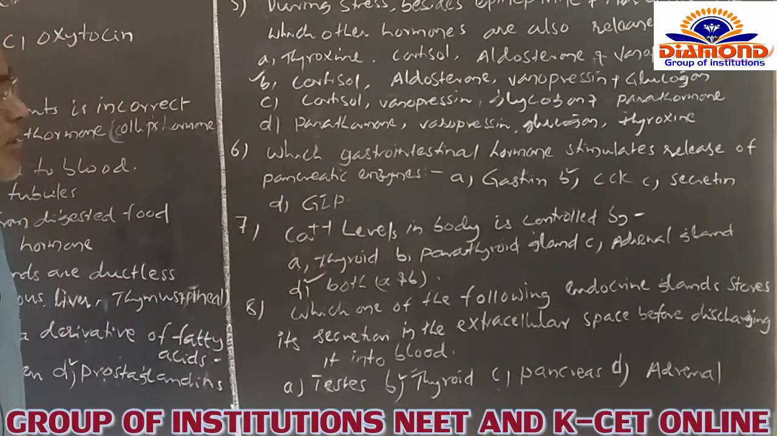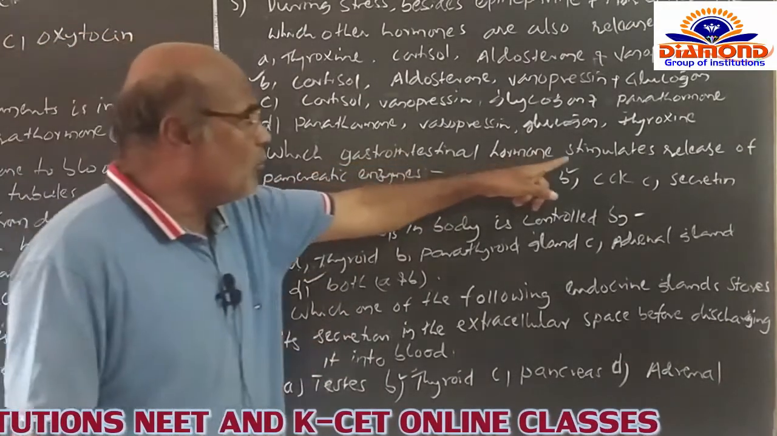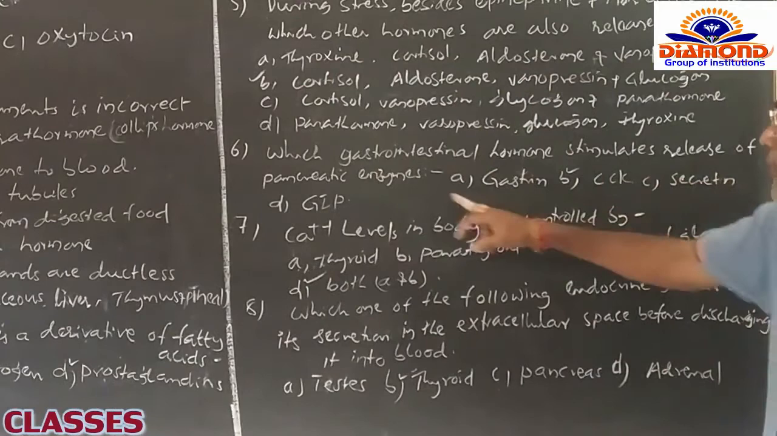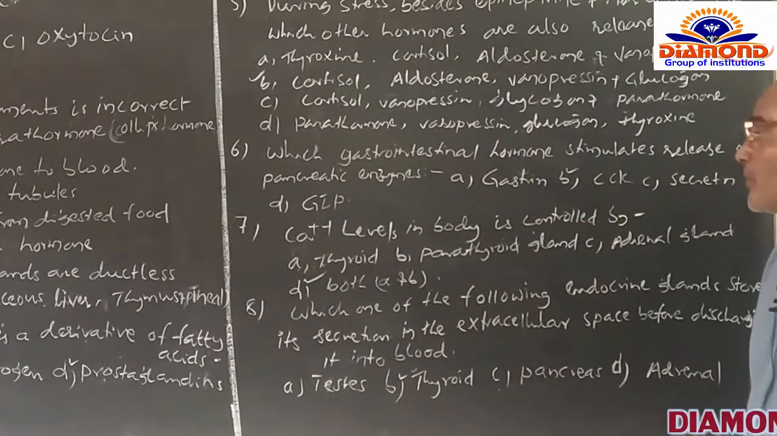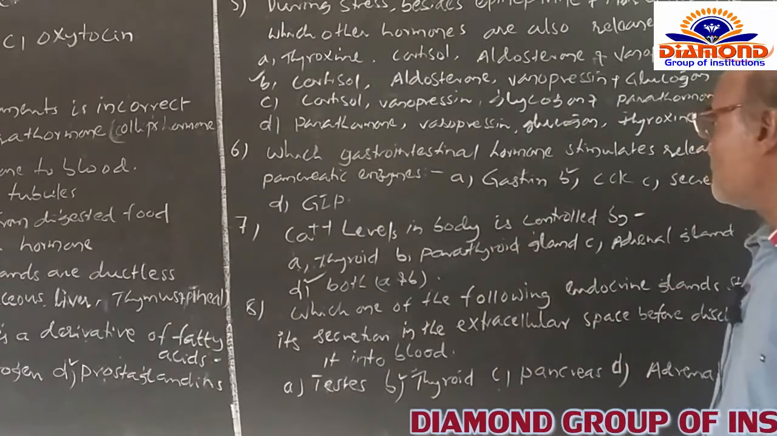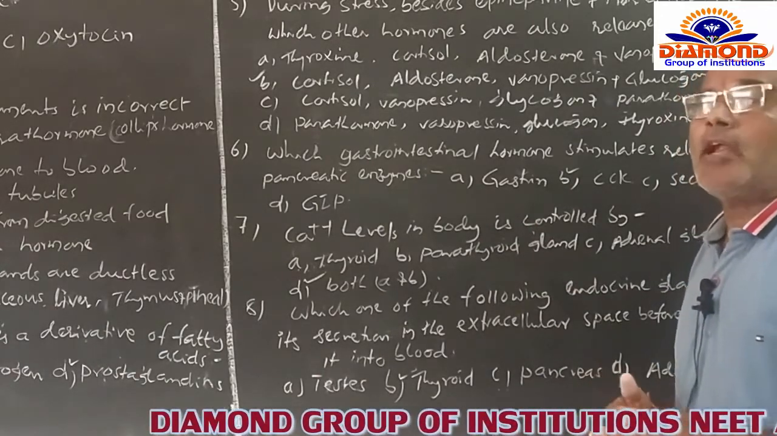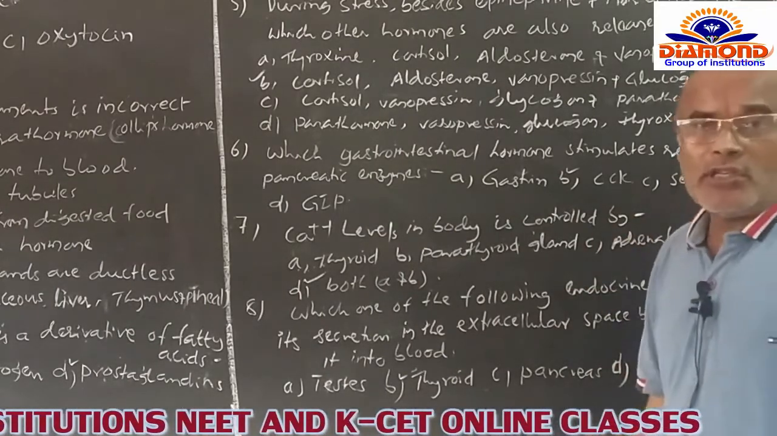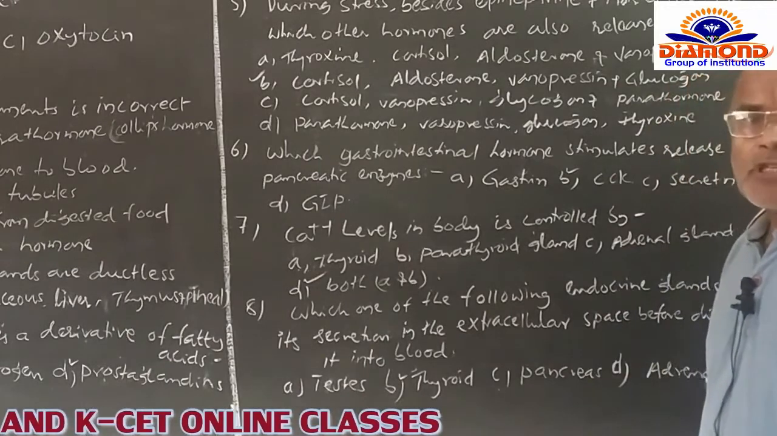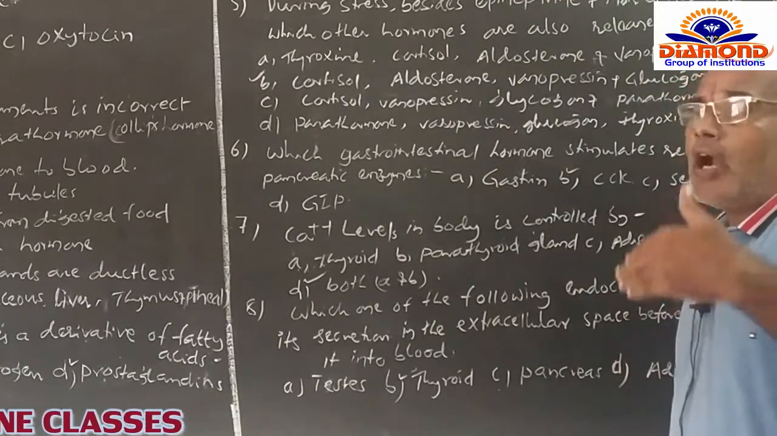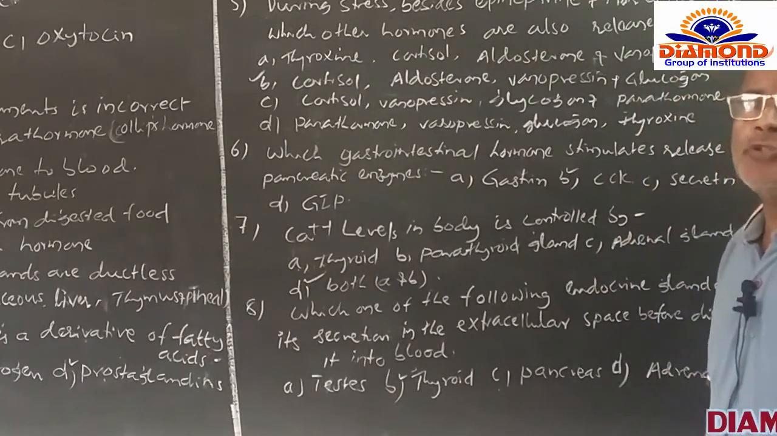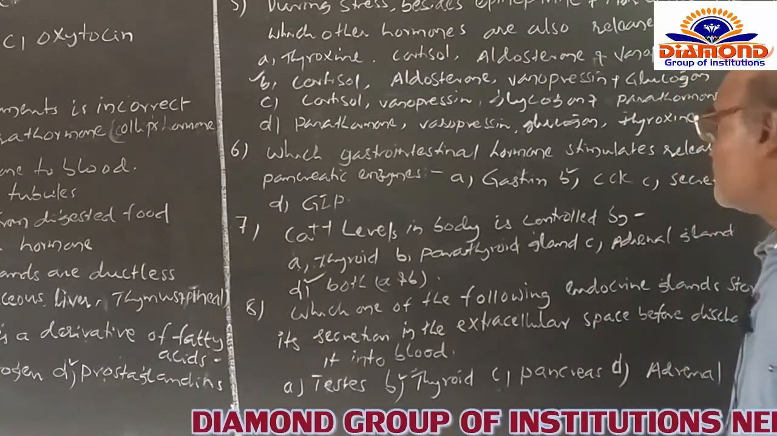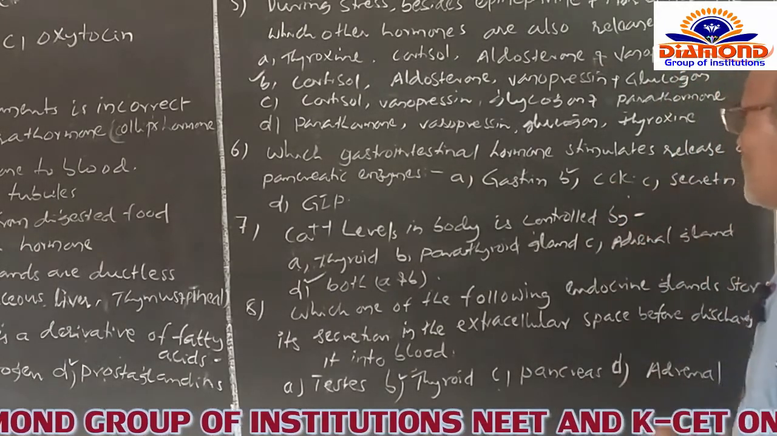Which gastrointestinal hormone stimulates the release of pancreatic enzymes itself? So now options are given. Gastrin always stimulates the gastric glands of the stomach to release the gastric juice. And CCK, cholecystokinin, is the hormone which stimulates the pancreatic gland and is helpful in the secretion of the pancreatic juice. The pancreatic juice naturally contains many of the digestive enzymes itself. And that's why CCK is the right option for this question.